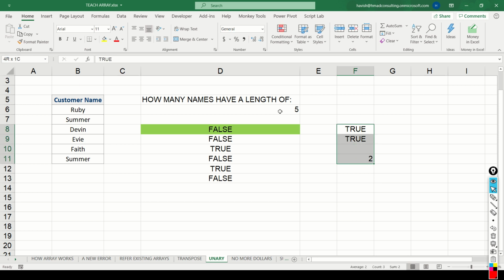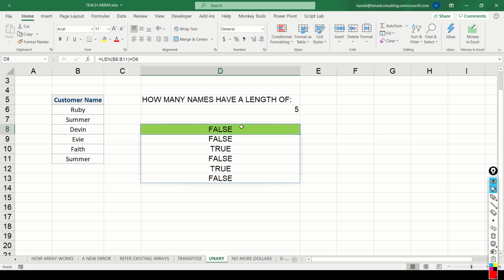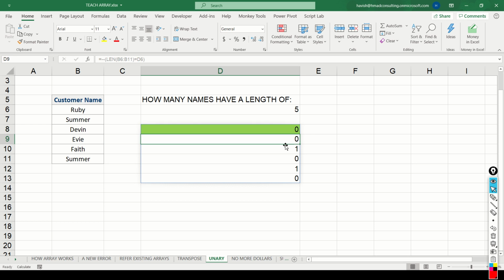You might wonder that if it is working here, then why does it not work here? Now it's a little difficult to explain, but you just have to understand that when we are using a dynamic array, the true and false which is coming here cannot be aggregated using a sum function. So we have to convert these into actual ones and zeros. For this, we will use a unary operator, which means that I will put two dashes or a double negative before my entire formula, and you notice that all it has done is it has converted my false into a 0 and my true into a 1.